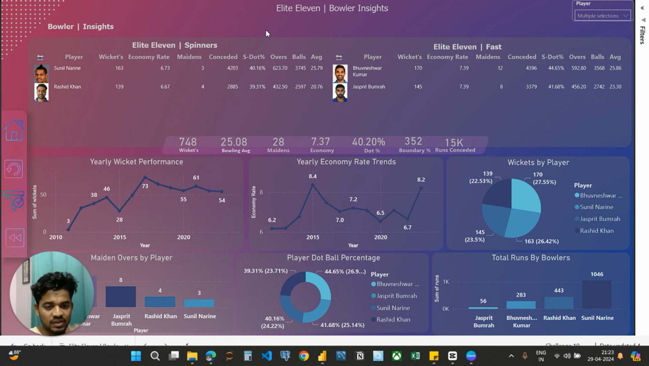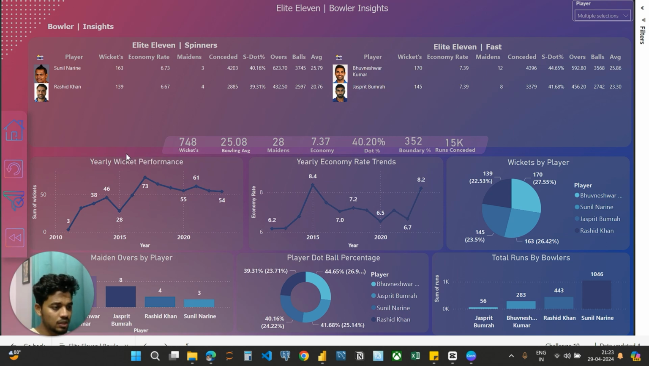Moving on to the fast bowlers, we look for those who have taken more than 100 wickets with a bowling average of below 23 and an economy rate below 7.5. And here we can see these visuals. Bhuvneshwar Kumar and Jasprit Bumrah meet these criteria, with both having over 100 wickets and an economy rate below 7.5. Here you can see the visuals. You can explore their performance and their overall stats.